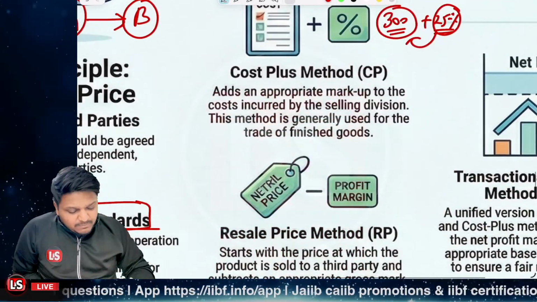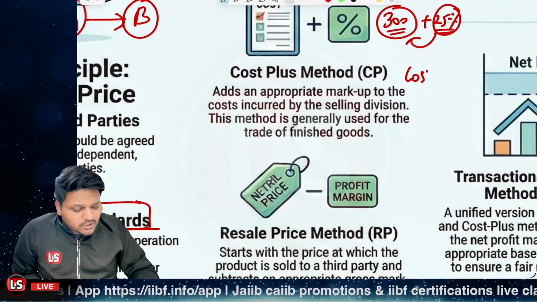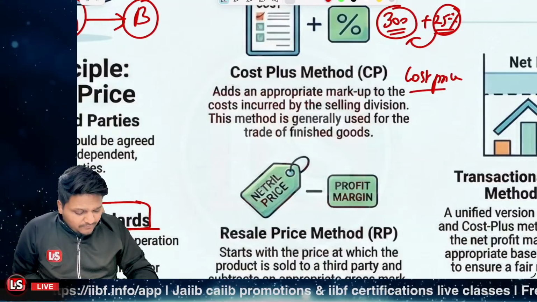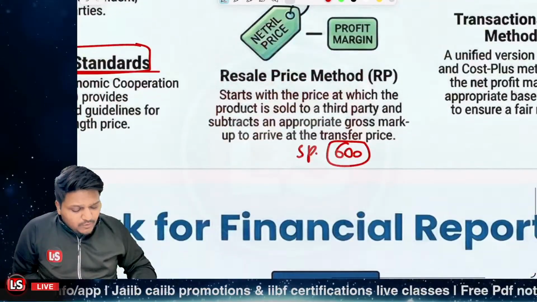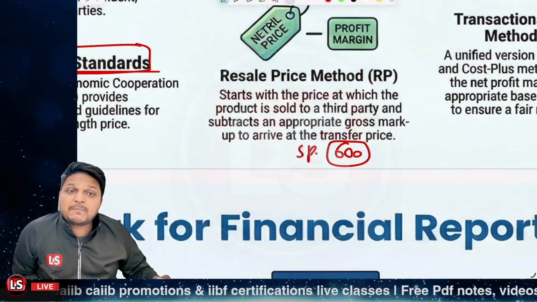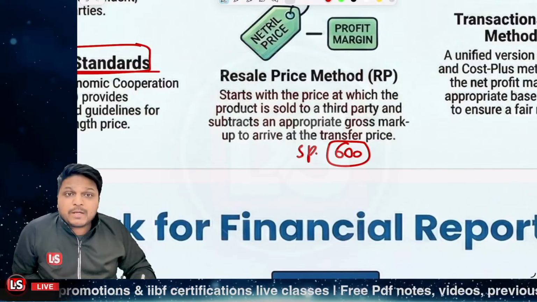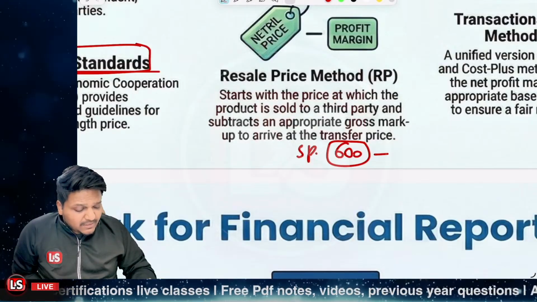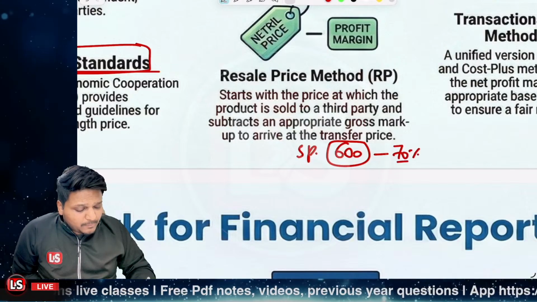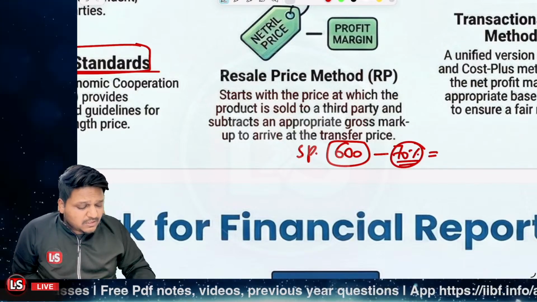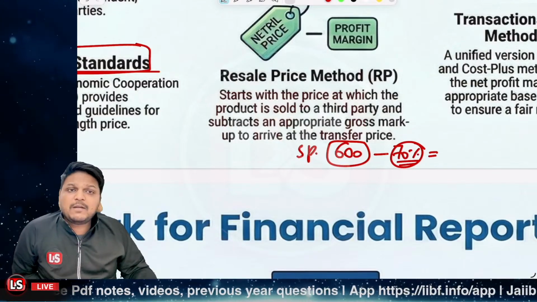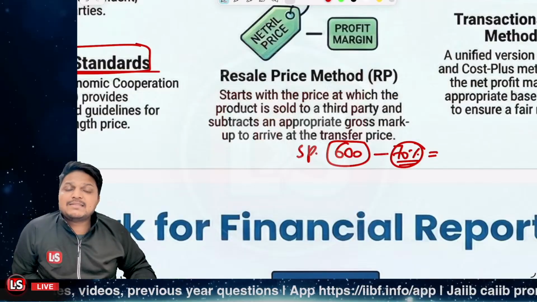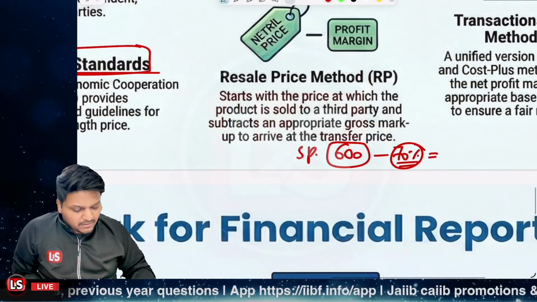In the case of CP, we went for the cost price, but in the resale price method we consider the sale price, and the appropriate markup is to be subtracted. Let's say we subtract 70% as the appropriate markup so as to reach the price that will be charged to a related party, right? So that is the resale price method.